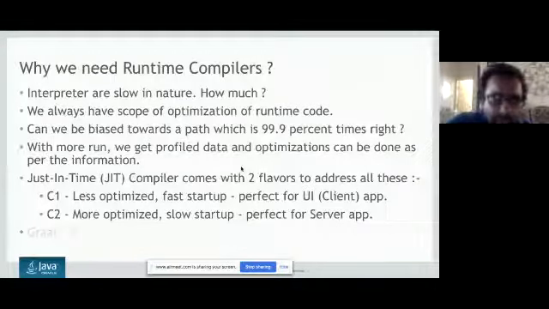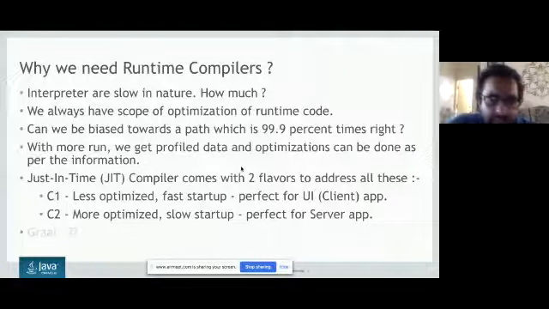Most of you must know the C1 and C2 compilers, but considering the holistic approach, and so that everyone understands, that's why I'm explaining. So C1 is less optimized with a fast startup. Say you are loading some kind of UI, or you want a fast startup, you will go for the C1 compiler. The C1 compiler will not do so much optimization. It will try to do some optimizations. Whereas the C2 compiler is a highly optimized compiler, and definitely it will have a slower startup, because you are gathering the information for the optimization. You are taking all the profiling data. That makes the startup slow, right?